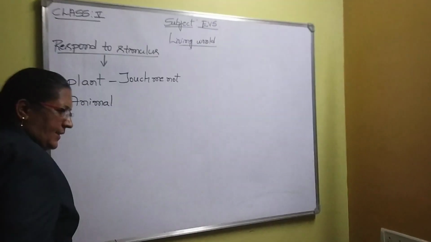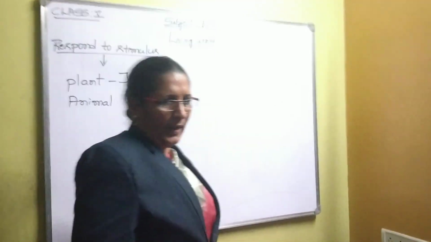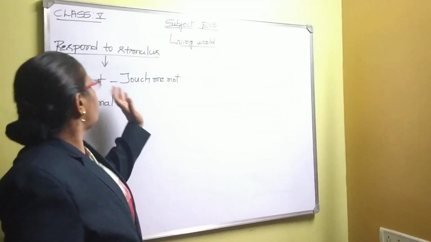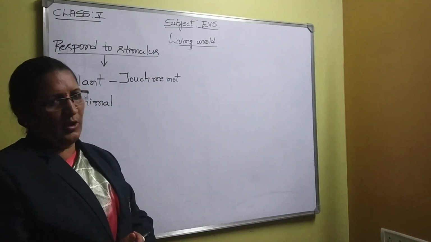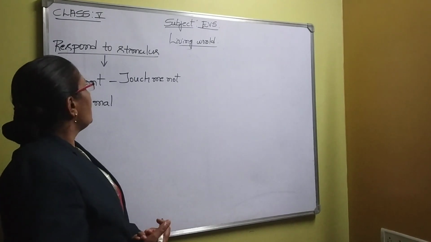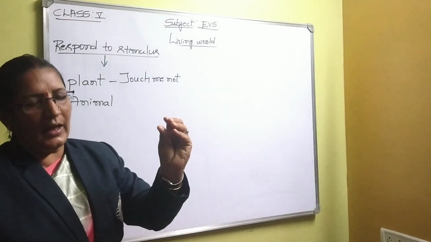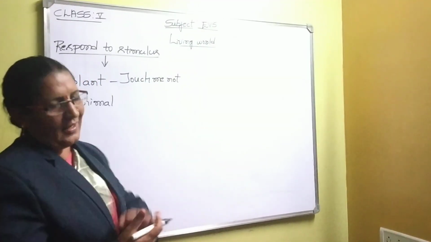See, whenever we touch the leaves of the touch-me-not plant, the leaves will fold up. So that is the best example for response to stimulus. Whenever we touch, that is called the stimulus. The leaves fold up, and that is called the response.